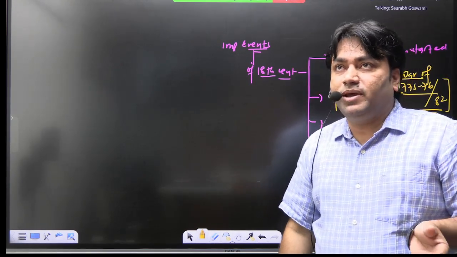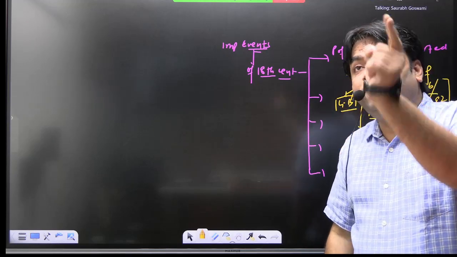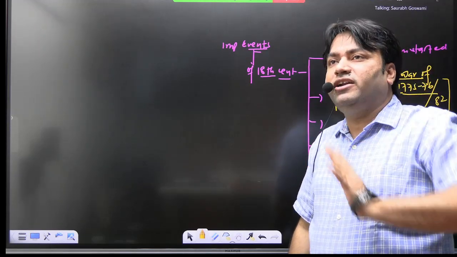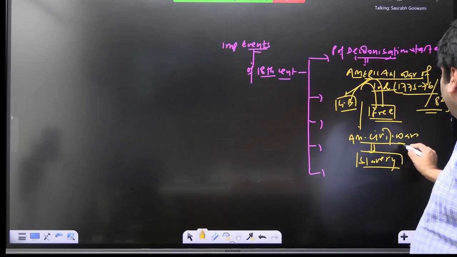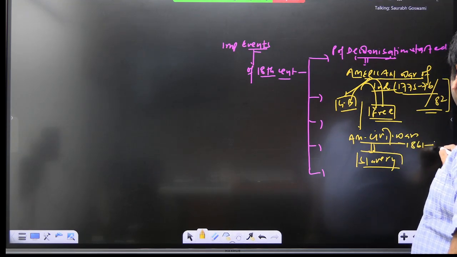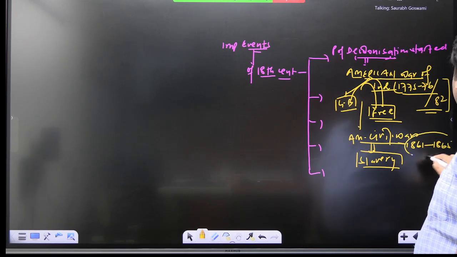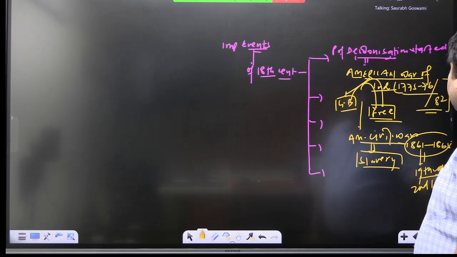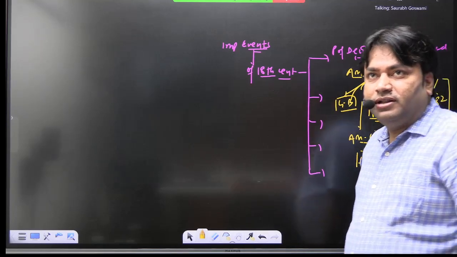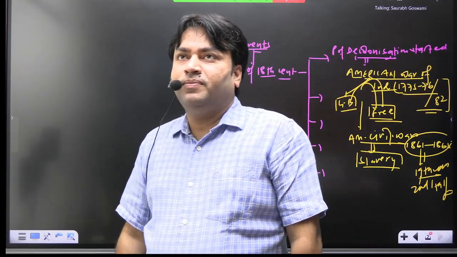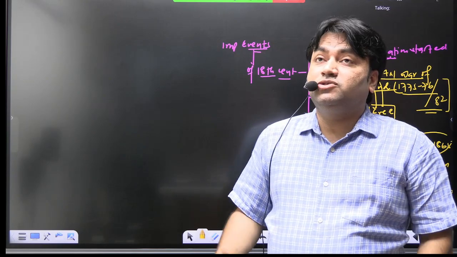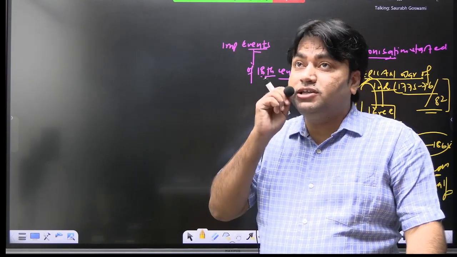I will discuss this in the topic of slavery. It means that after independence, slavery was still validated. And the civil war period is what? 1861 to 1865. Which century is this? This is the 19th century. First half or second half? This is the second half of the 19th century. This is very important.